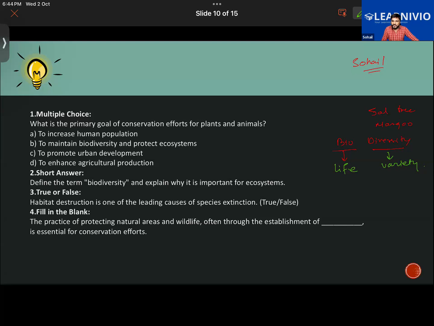Chakrika, okay, you're answering the second. For the first one, Abdullah, you have answered, yeah, to maintain biodiversity. So for those of you who have answered that to maintain biodiversity and protect ecosystem, that is correct. Define biodiversity, some of you have defined it very well. It is important to talk about the variation in the life form when we define biodiversity. Habitat destruction is one of the leading causes of species extinction. Exactly, it is. The practice of protecting natural areas and wildlife, often through the establishment of a wildlife sanctuary or biosphere reserve, anyone would be true. Whether you write wildlife sanctuary or biosphere reserve, these will be the appropriate answer.